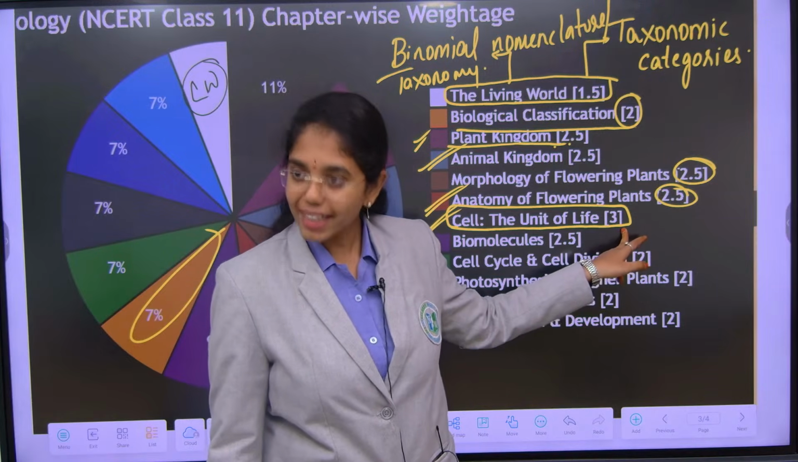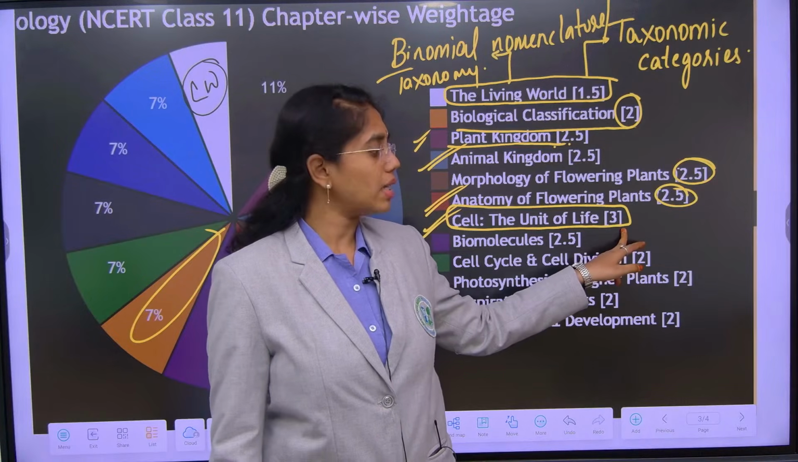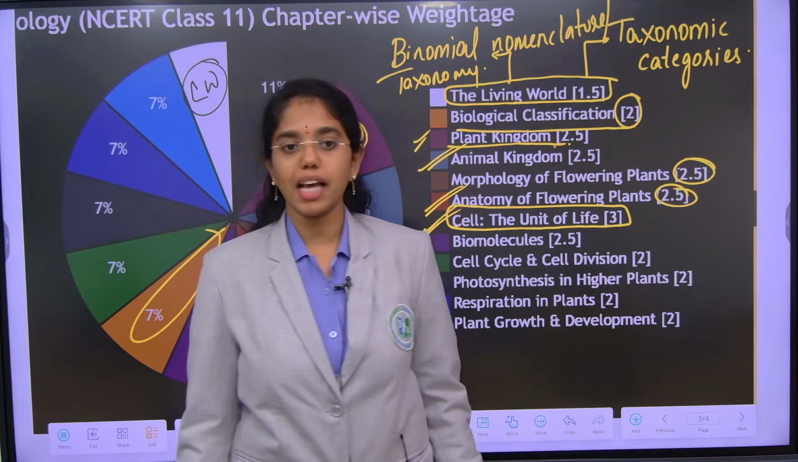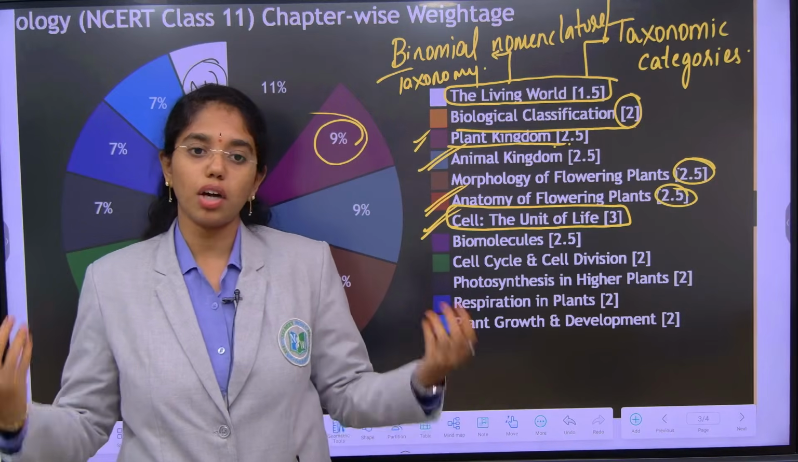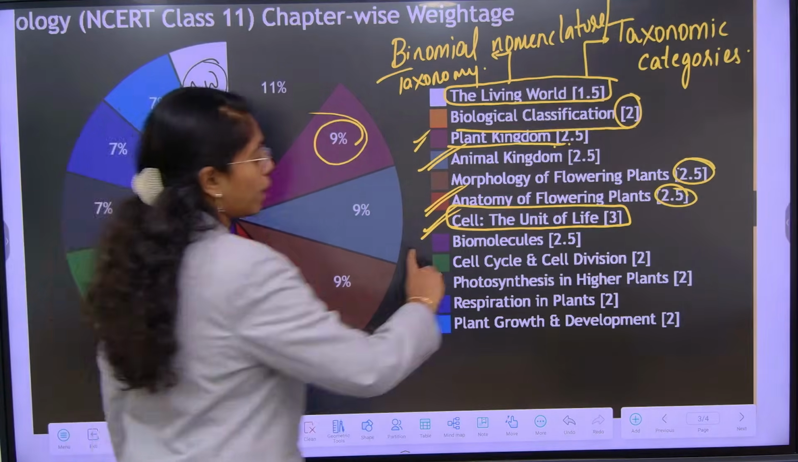To enjoy this complete menu, the starter will be cell the unit of life. If you know completely about a cell, prokaryotic, eukaryotic cell, then you will understand the dynamics of the other chapters as well, be it core botany, zoology or physiology. And then comes biomolecules.